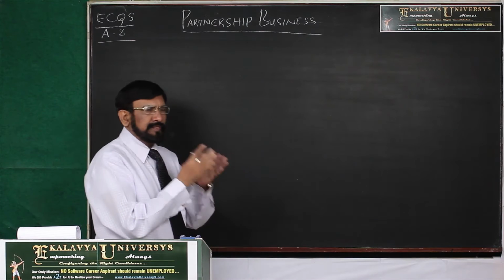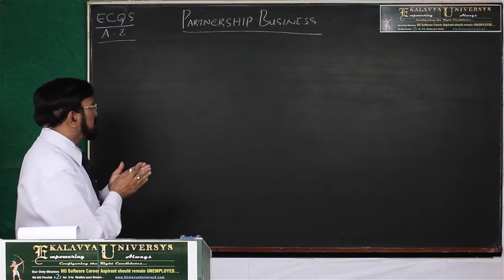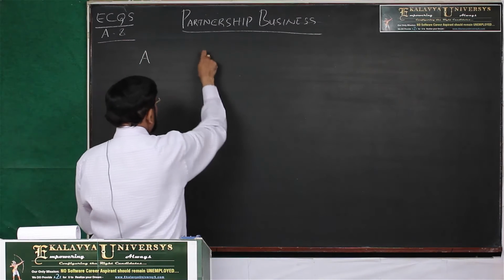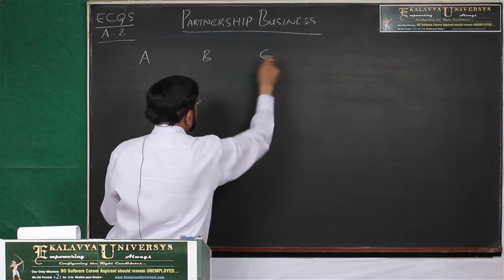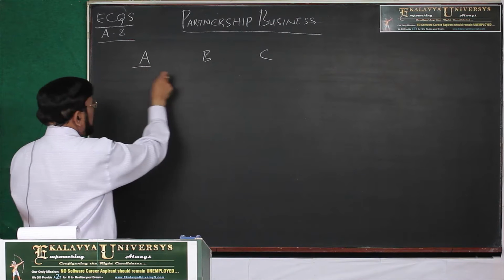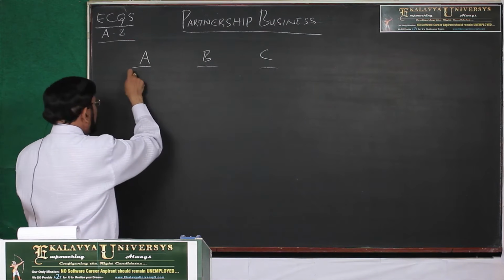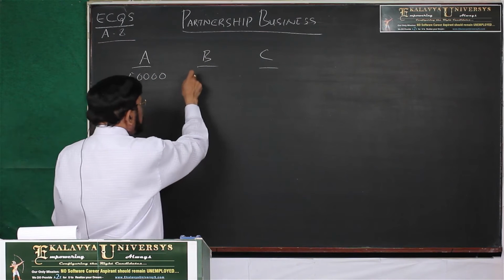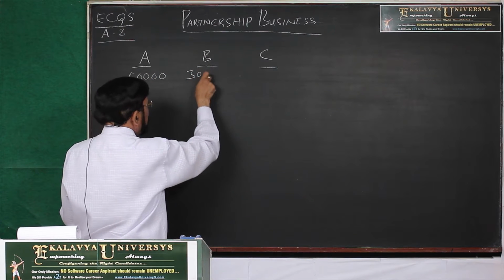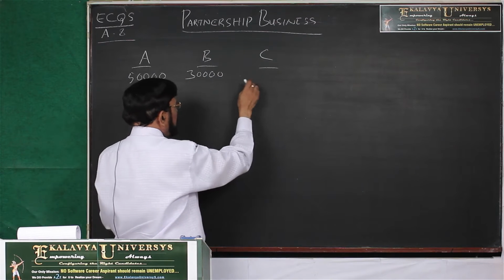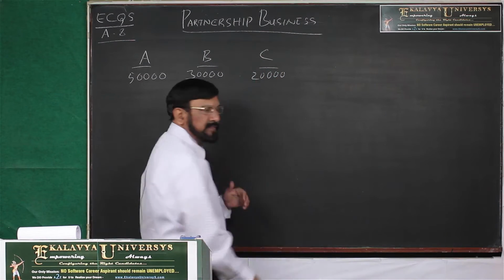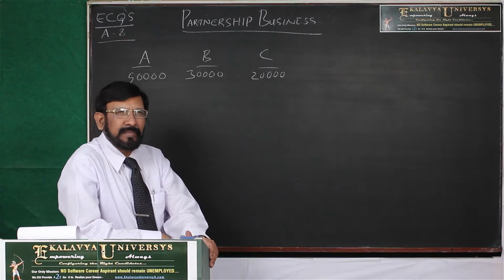Now, with reference to an example, let us consider there are three partners in a business: A, B, and C. A brought 50,000, B brought 30,000 as his capital, and C brought 20,000 as his capital.